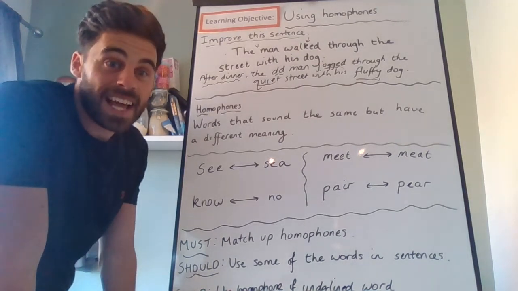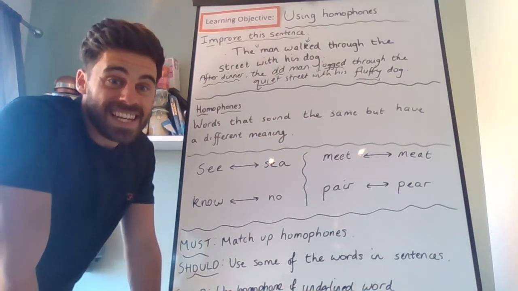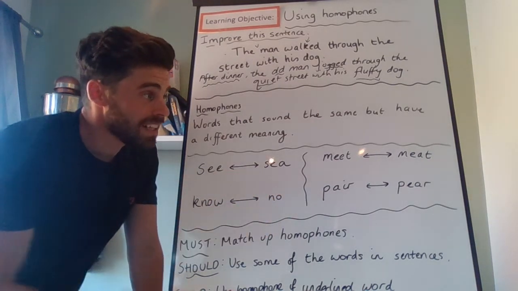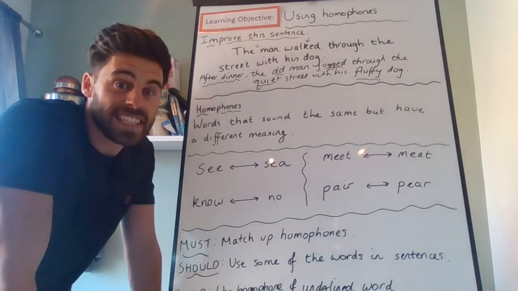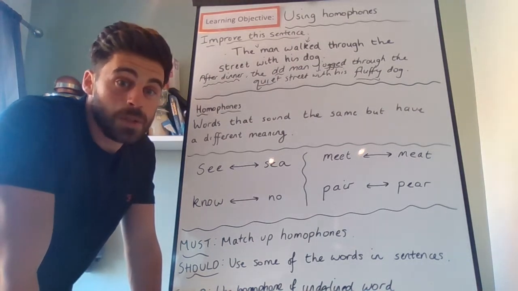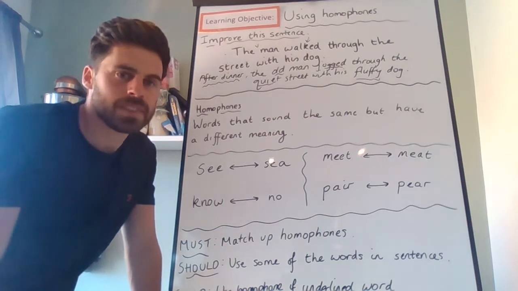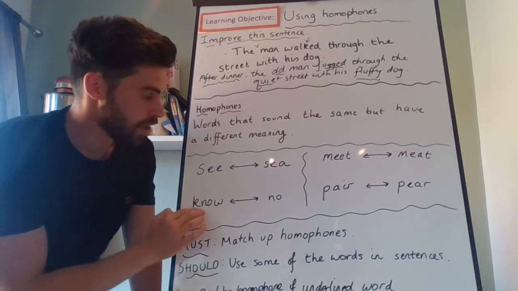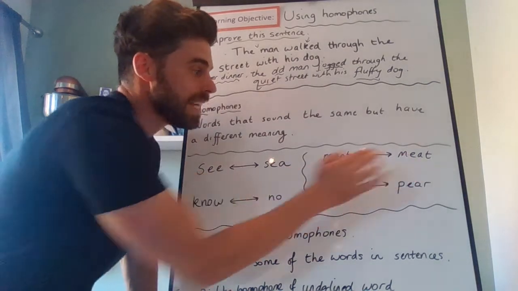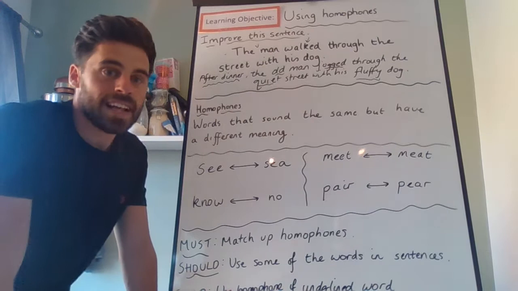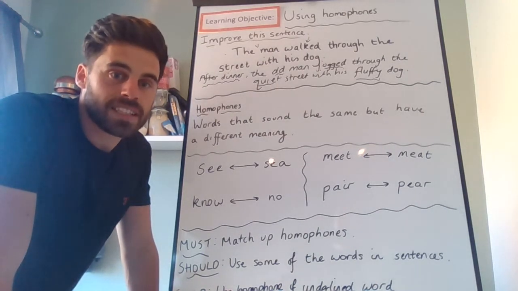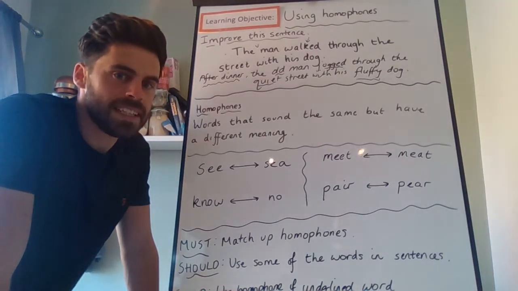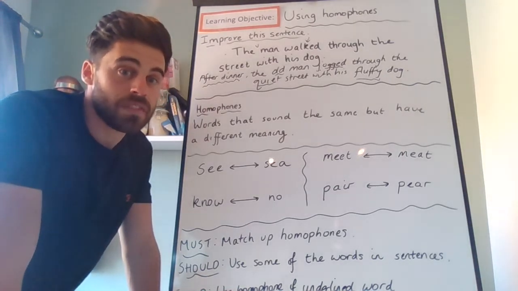What I'd like you to do is again pause the video if you can and see if you can say what each of these words mean, and maybe even think of some sentences that you could put these words into. You haven't got to write them down, but maybe you can think about some sentences you could put these words into. So see and see, know and know, meet and pair and pair. And once you've had a go, we can discuss this afterwards. So why not pause the video and see if you can say what you think these words mean, and maybe think of some sentences for some of these words.